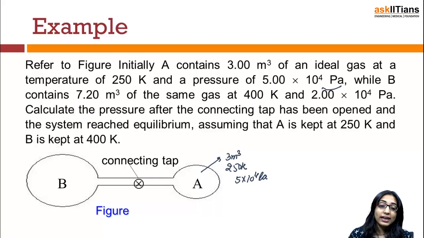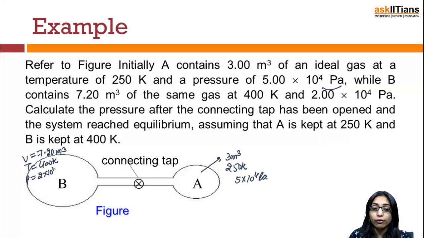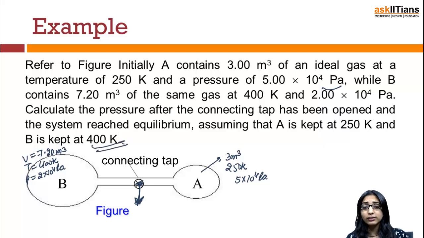B contains 7.20 meter cube of the same gas, but the temperature is 400 Kelvin and the pressure is 2 into 10 raised to the power 4 pascals. We have been asked to calculate the pressure after the connecting tap has been opened and the system reaches equilibrium, assuming that A is kept at 250 Kelvin and B is kept at 400 Kelvin.